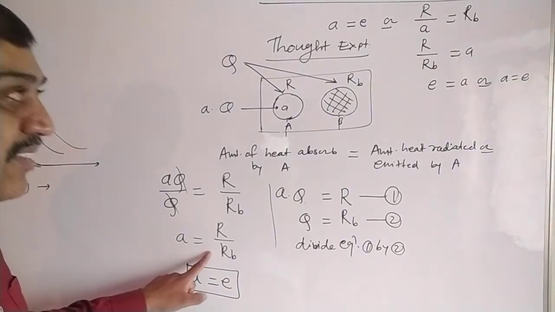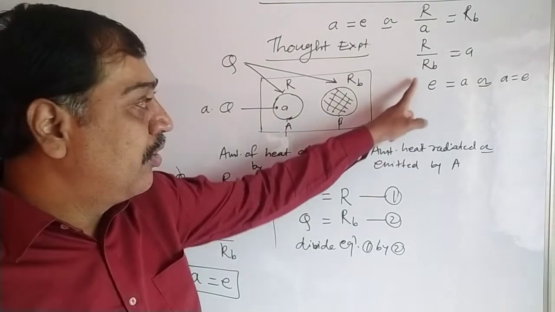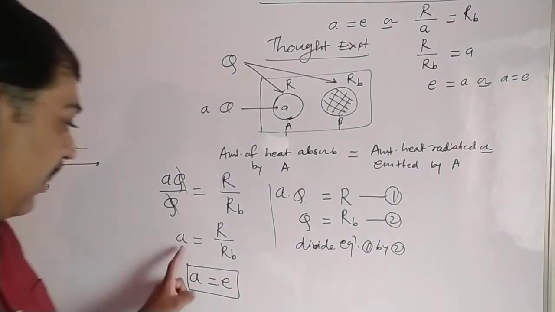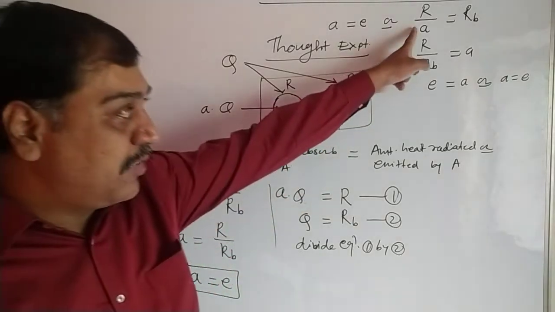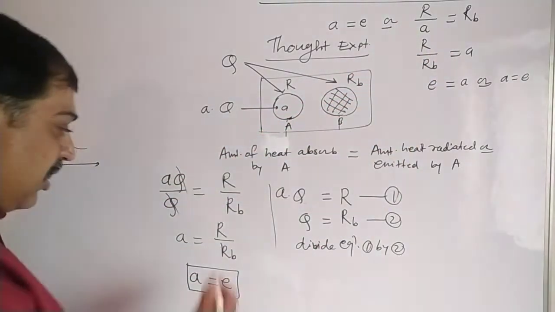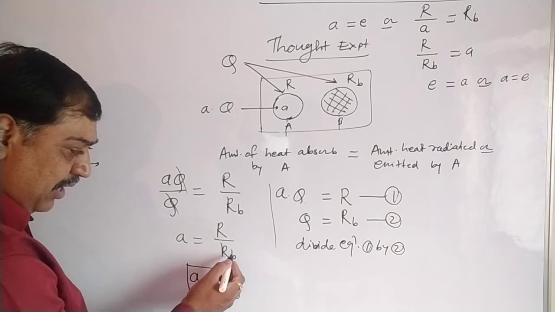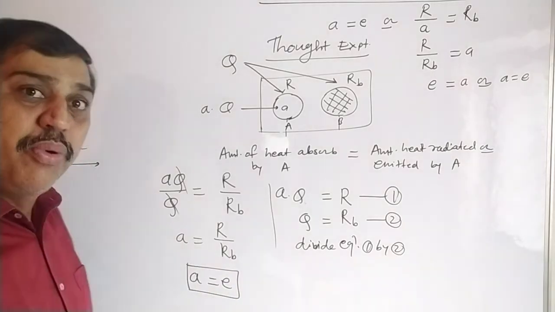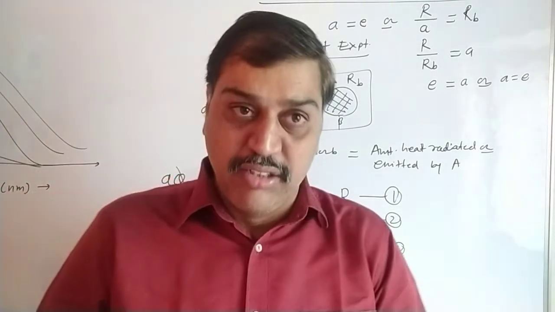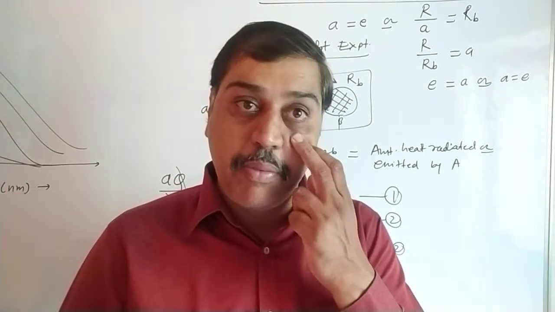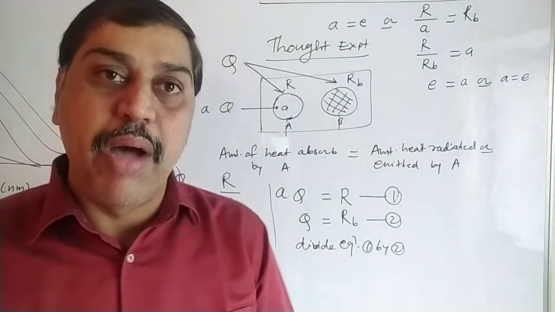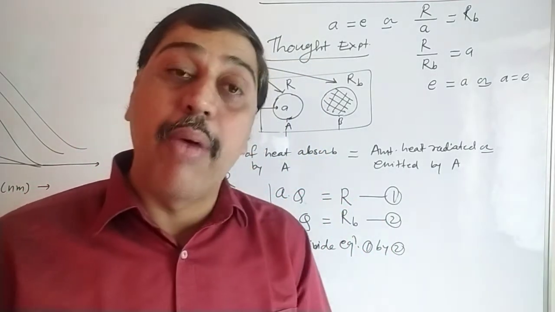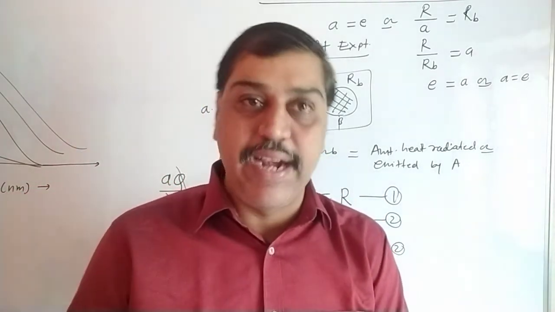Or we can modify this as we want. If you want this proof, R by A equal to RB, rearrange. Move this R here, RB here. Hence, we have proved Kirchhoff's law of radiation. So the power absorbed by the body must be equal to the power radiated by the body.